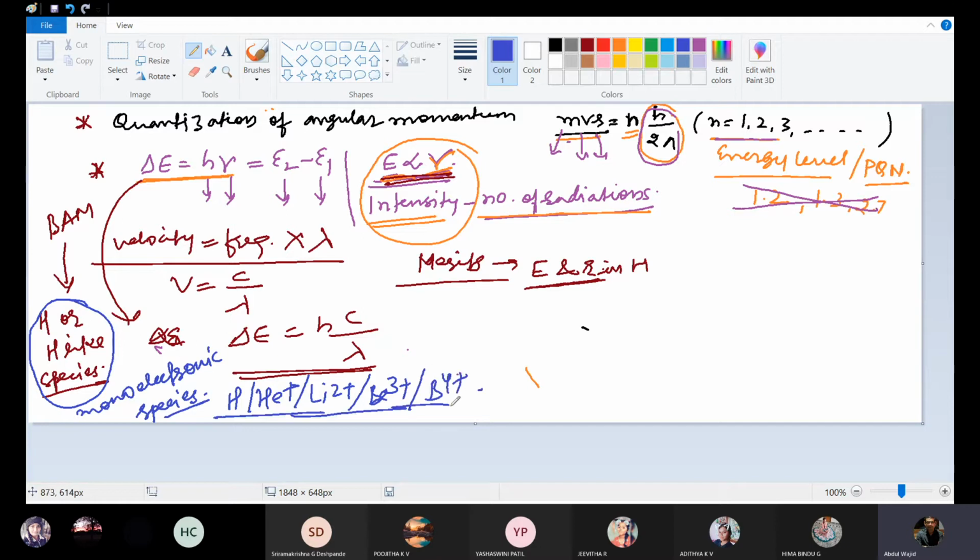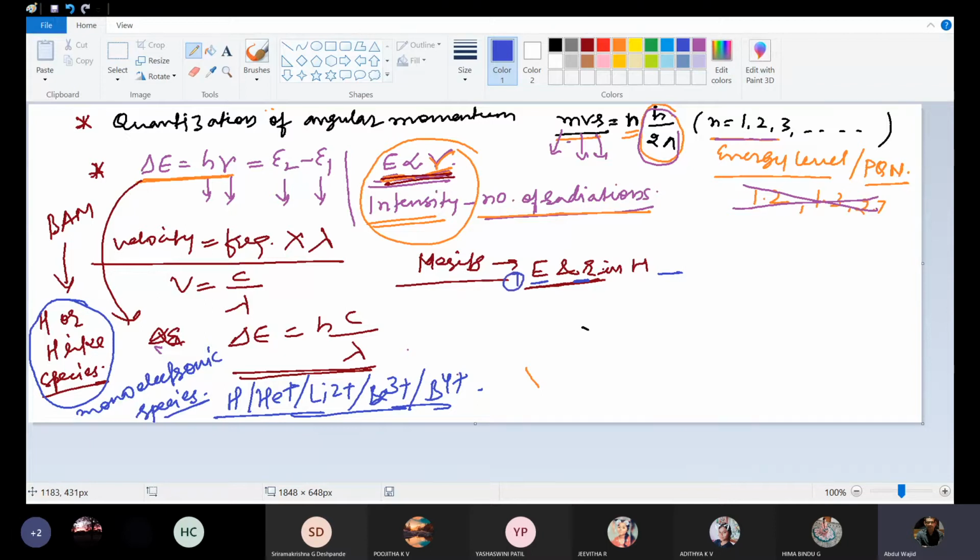So that's why we said energy and radii in H are in good agreement with the values calculated according to Bohr's theory. Experimental and calculated both are in good agreement, which means this Bohr's atomic model is the right one.